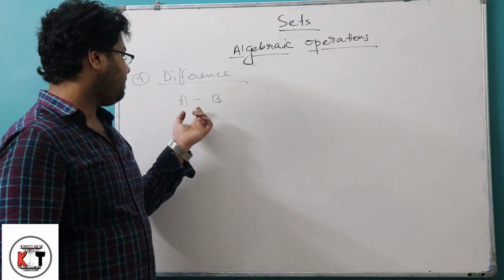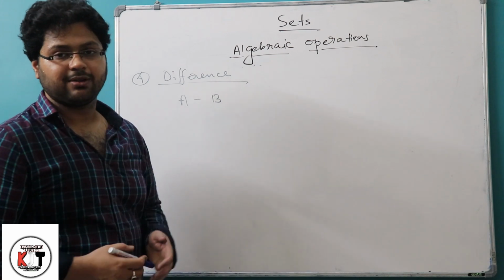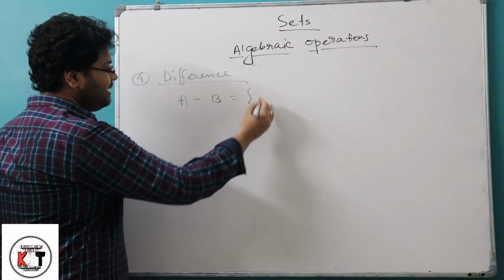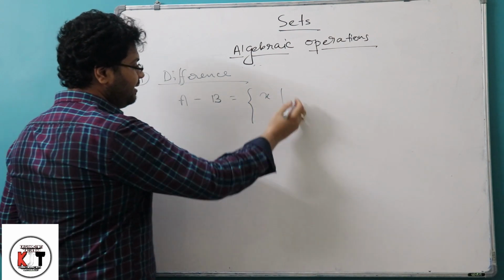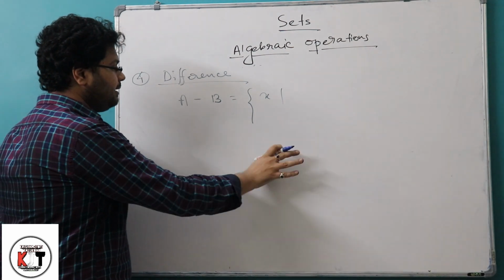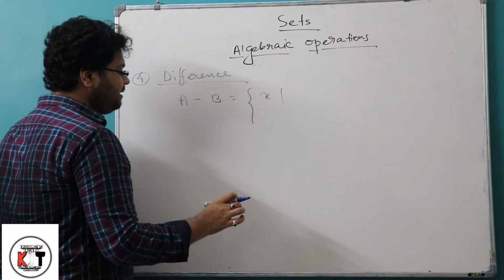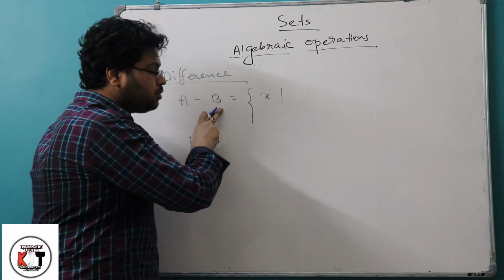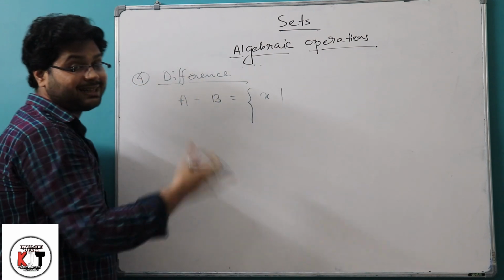So here A minus B is the difference. If you want to represent this in set builder form, we will write x such that x is in A minus B, that is, we are subtracting B from A totally. So every element that belongs to A but does not belong to B, because we have subtracted B.